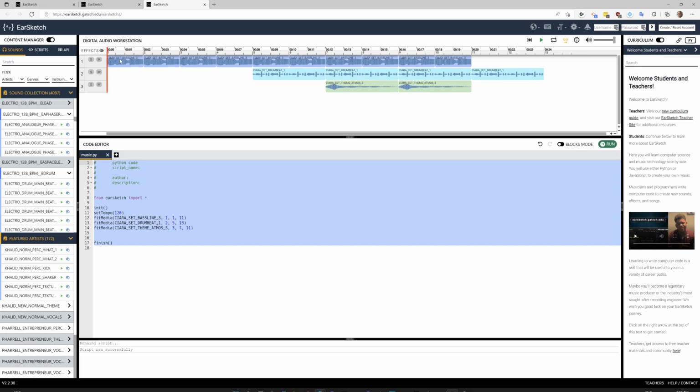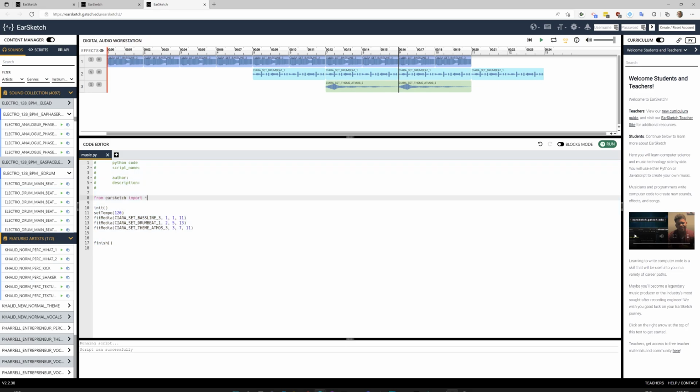So here I have the Sierra set baseline 3 that plays for 1, 2, 3, 4, 5, 6, 7, 8, 9, 10 measures. And then down here I have the Sierra set drums that starts on measure 5. And then it plays over here. And then I have the Sierra set theme Atmos, which starts on measure 7 and ends on measure 11. So you can see I have different songs, and they're on different tracks, and they go for different lengths of time. So what does that look like when you're building your project?